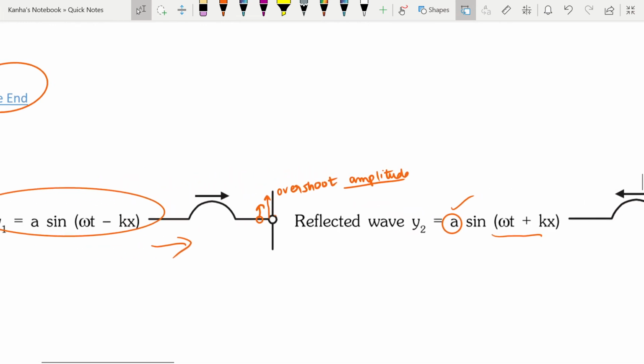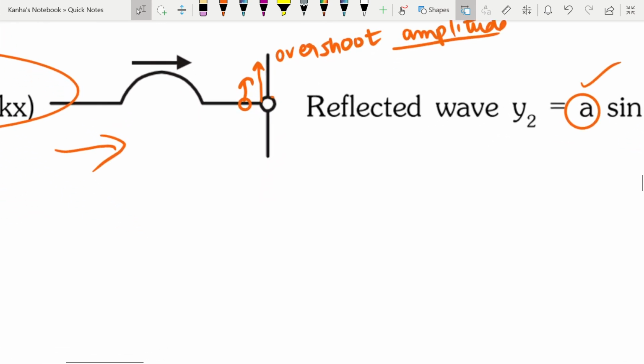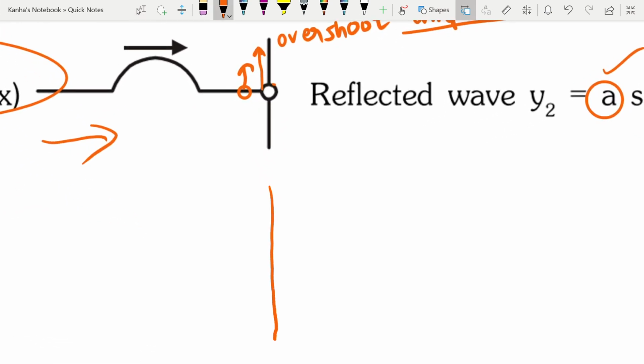Because what actually happens is, let's say this is my free end, and this was my original amplitude of the wave pulse. Now when this comes in something like this, it wants my last element to go up. It will go up, but it will go beyond this point.